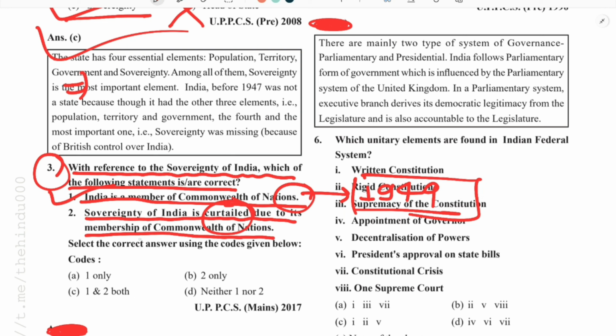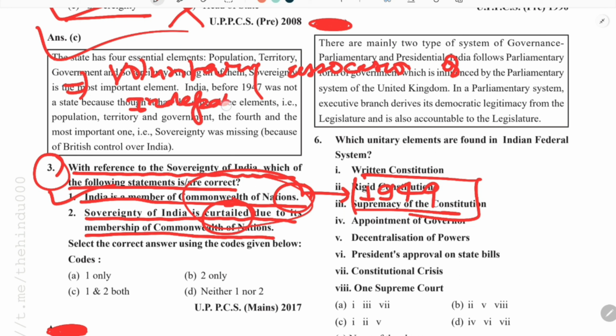So first of all, you should know the basics: what is this Commonwealth of Nations? This Commonwealth of Nations is basically a voluntary association of independent sovereign states, or we can say nations.